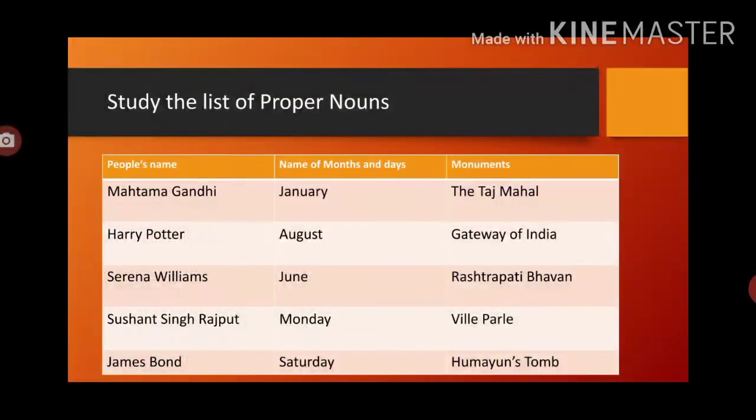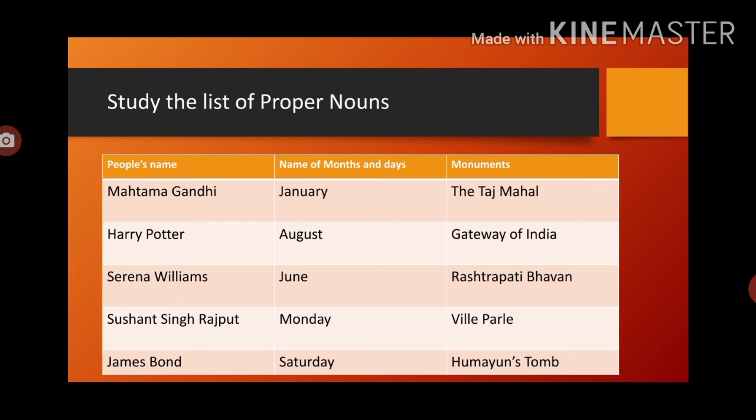Now study this list of proper nouns. Proper nouns always start with a capital letter, because it is the name of a place, a person, or a thing. Basically, what things come under proper nouns? Proper nouns include all the famous people's names, so it should be in capital form.